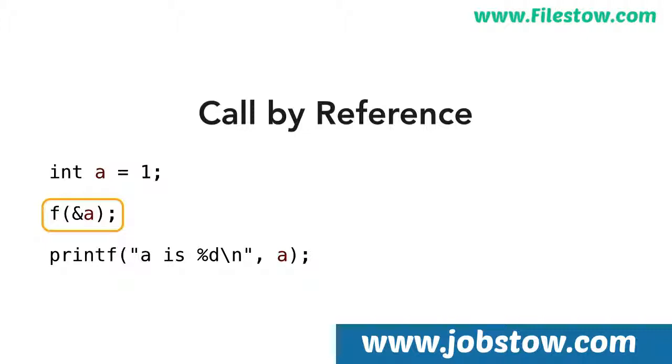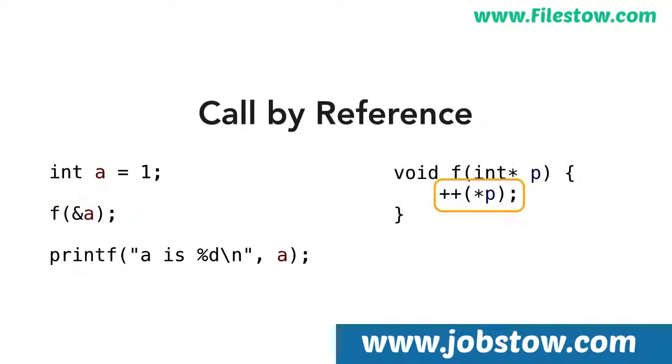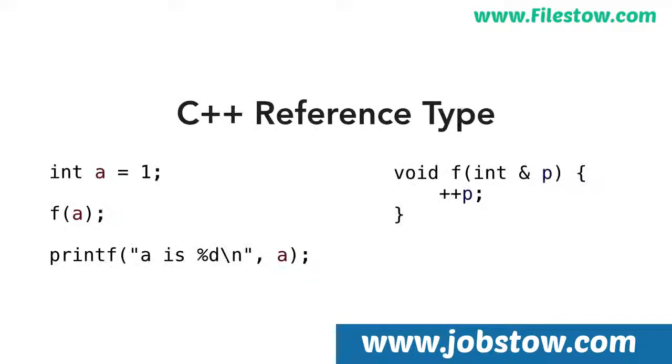And in the function, the variable p carries as its value a pointer to a. So when we want to increment the value of a, we do so by dereferencing the pointer. The asterisk is called the pointer dereference operator. So this time, passing a pointer, we are explicitly using call by reference. The value in the caller's variable a will be incremented, and the printf will print the number 2. In C++, you may also use the reference type to implement call by reference. This makes call by reference appear more implicit.